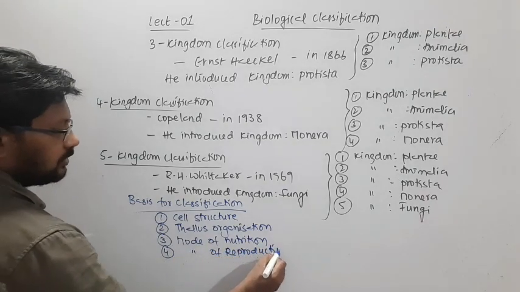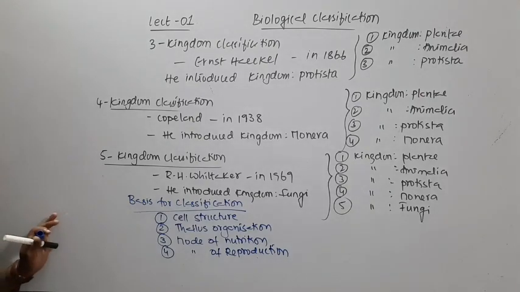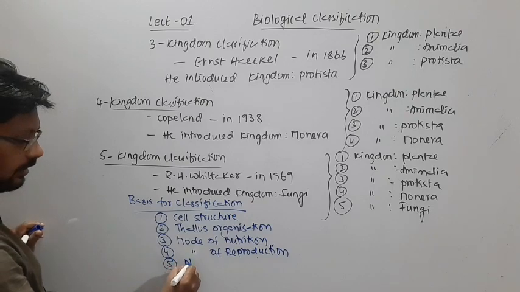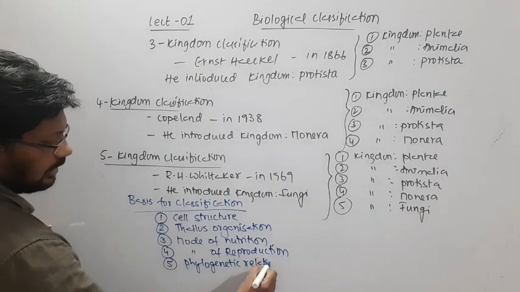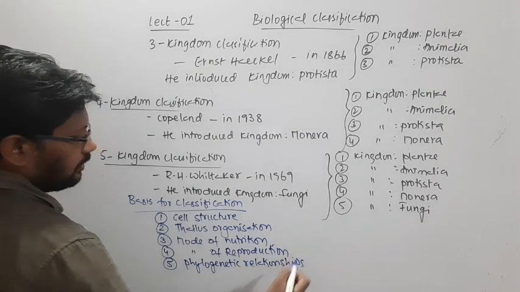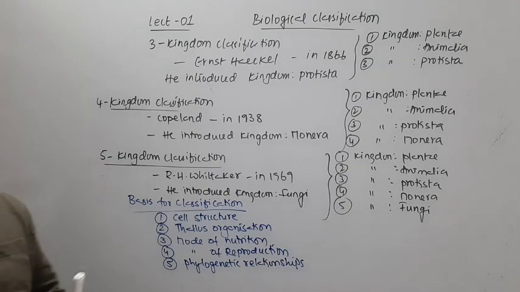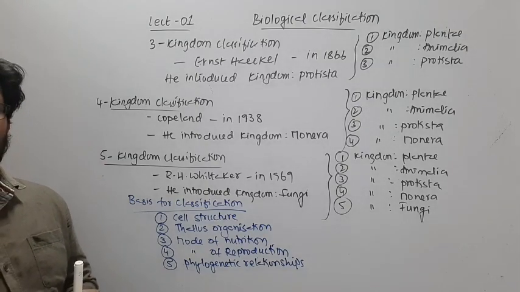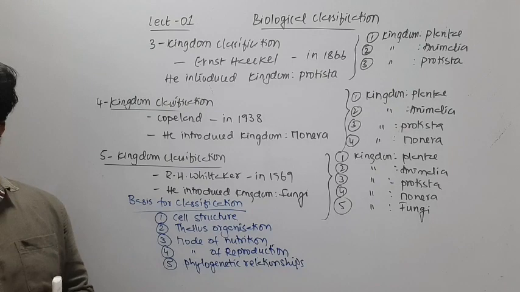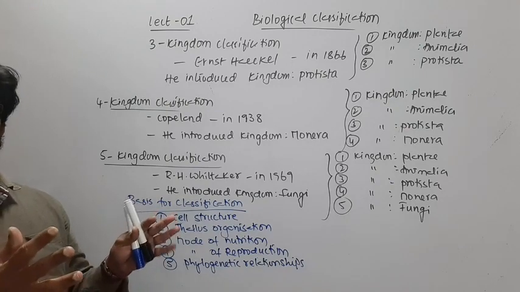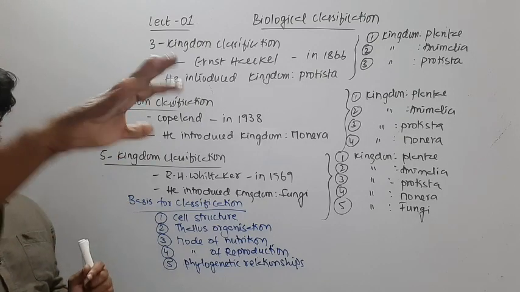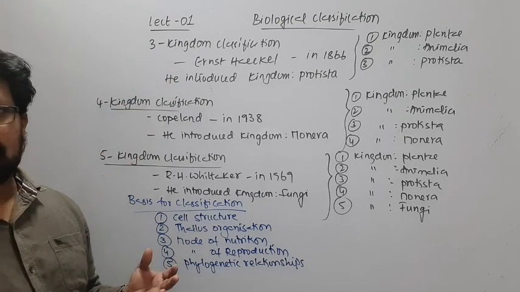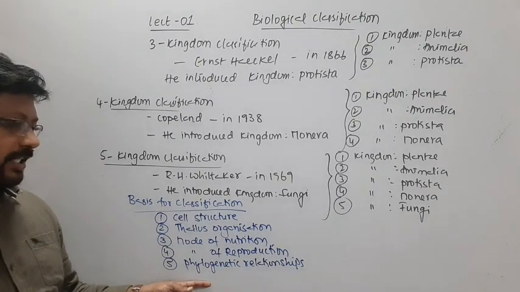So whether they are reproducing asexually or sexually, that also he considered. And then lastly, he also considered phylogenetic relationships. The phylogenetic relationships will actually help to know the common ancestors. A common ancestor diversifies into different groups, and from that point each group again diversifies to form new species. So this we call phylogenetic relationships.